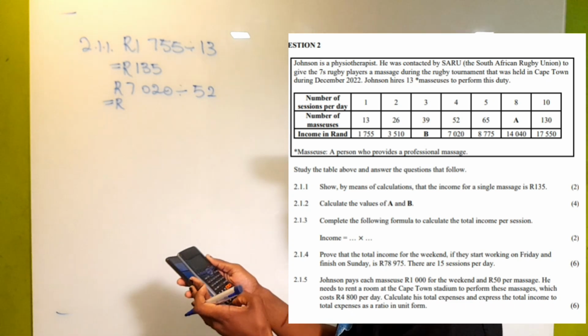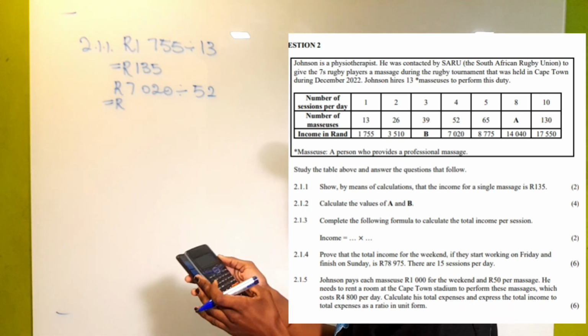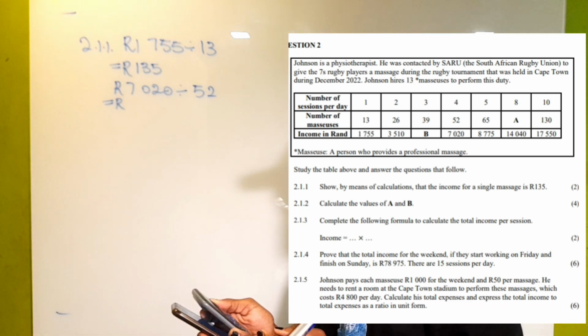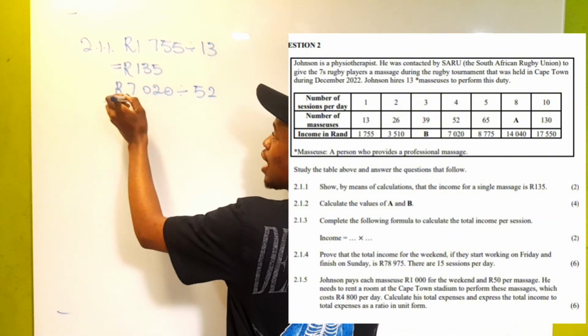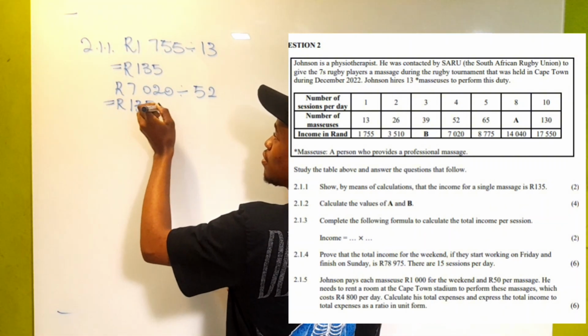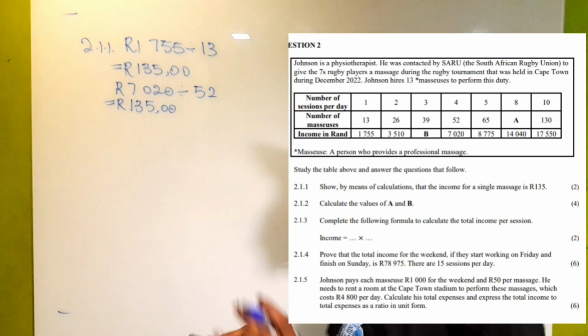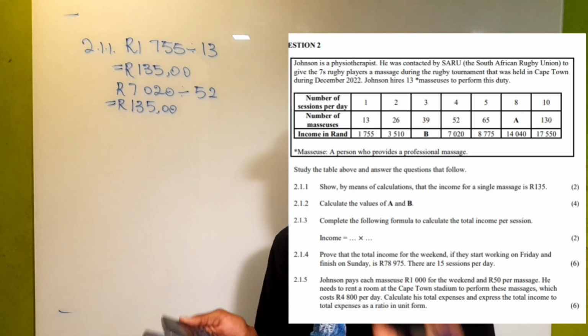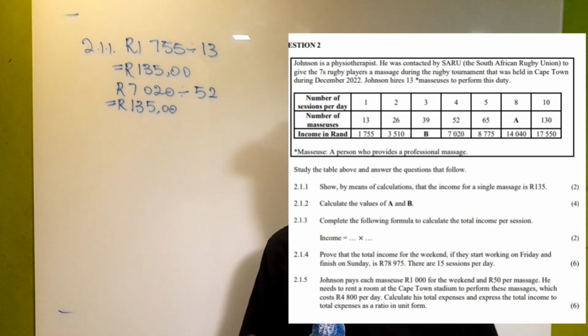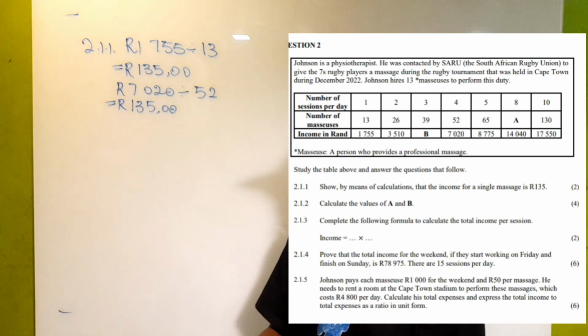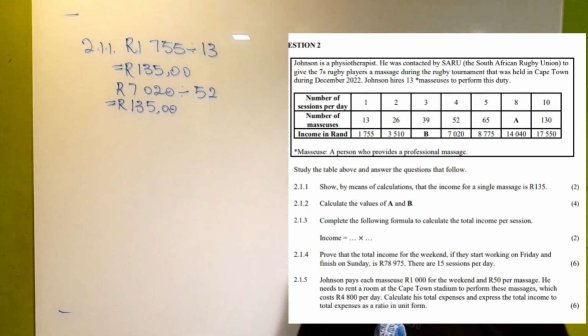So 7,020 divided by 52 also gives us 135 rands. So this is what I meant when I said that with these kinds of questions, there are different ways of getting to the answer. And that is how we should answer the first question.